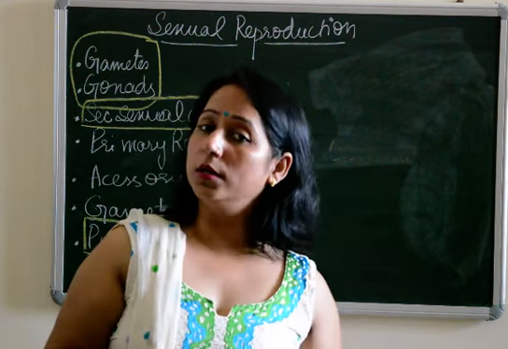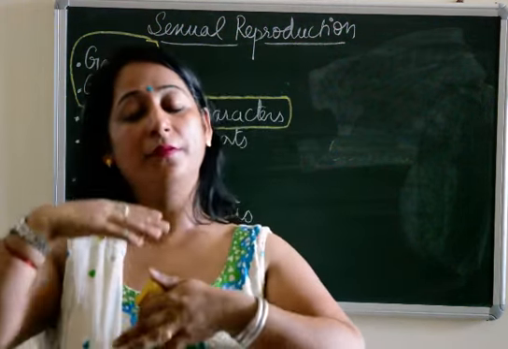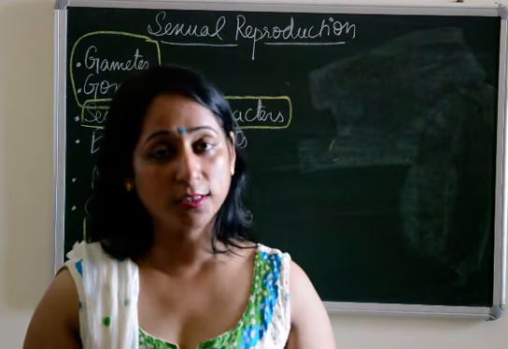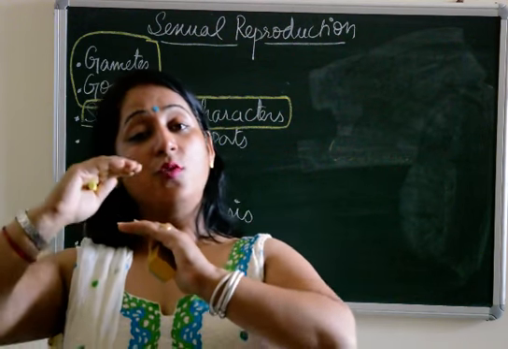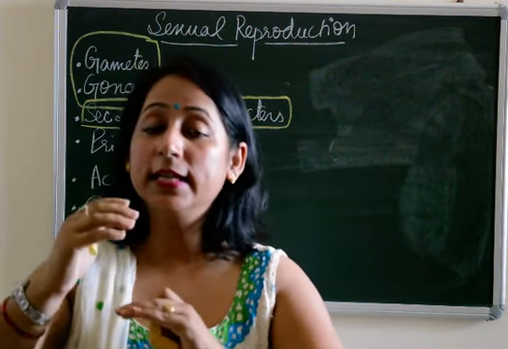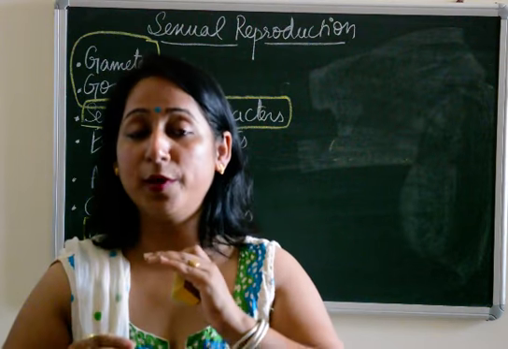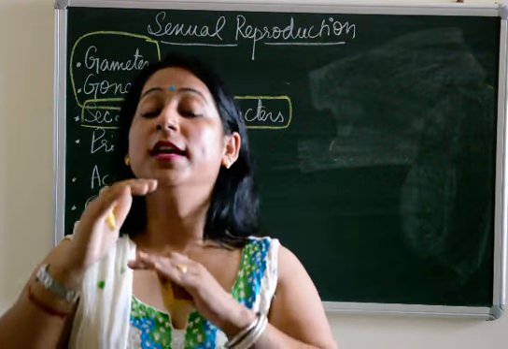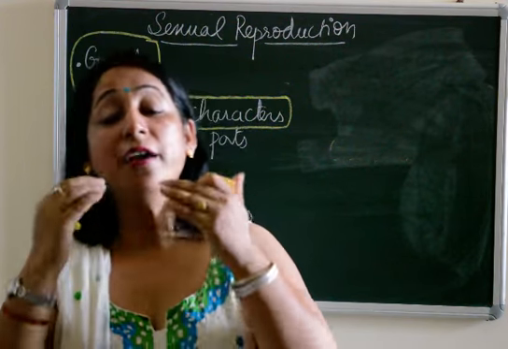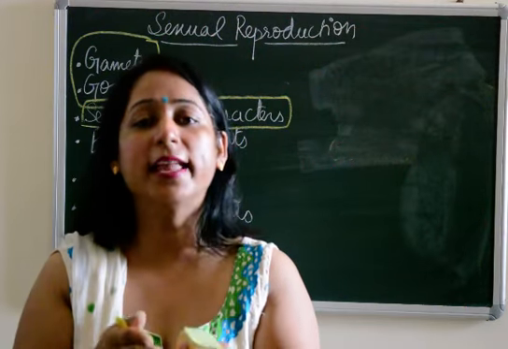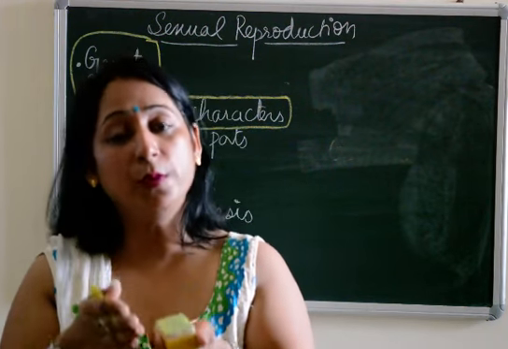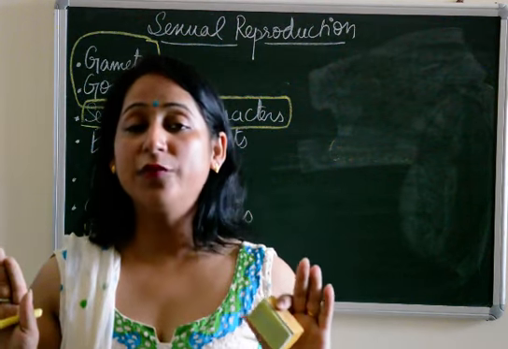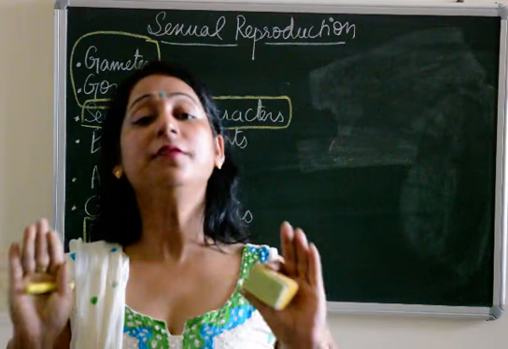Okay, if we talk about girls, at the age of 12, when they come to 13, the ovaries start secreting the hormone progesterone, and when the progesterone rises in the body, certain characteristics like appearance of breasts, deepening of the voice, then pubic hairs appear in females or girls, which demarcate that now they have attained puberty, and they also differentiate into males and females on the basis of reproductive system.